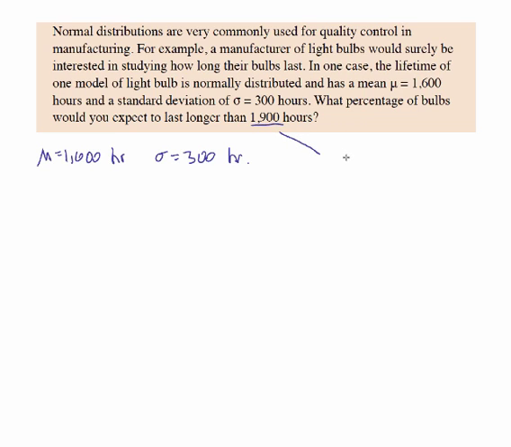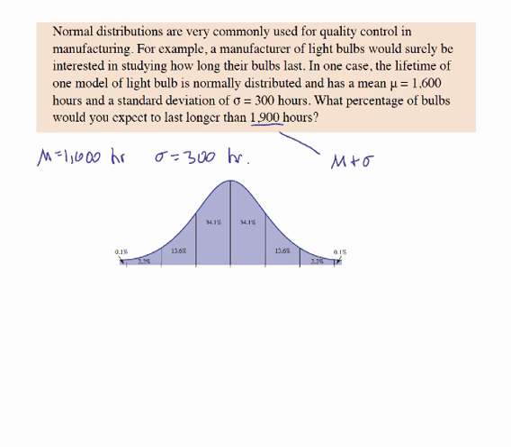Well, notice that 1900 hours is exactly the mean plus one standard deviation. That's what makes this an empirical rule problem. And through the magic of modern technology, the empirical rule diagram appears. Let's see if we can adapt it to this situation.